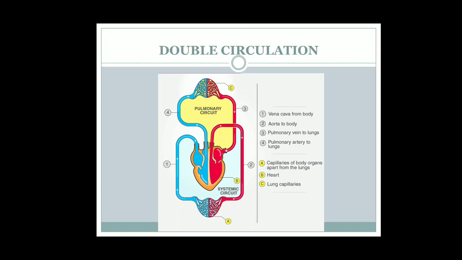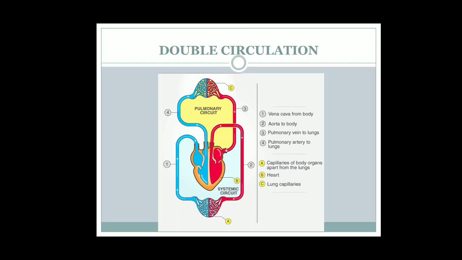Not all vertebrates, but birds and mammals, or aves, mammals and crocodiles, have double circulation because they have a 4-chambered heart, 2 atria and 2 ventricles. Now again let us see from the diagram without reading it. What will happen?